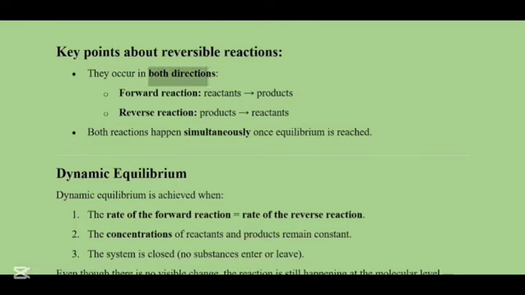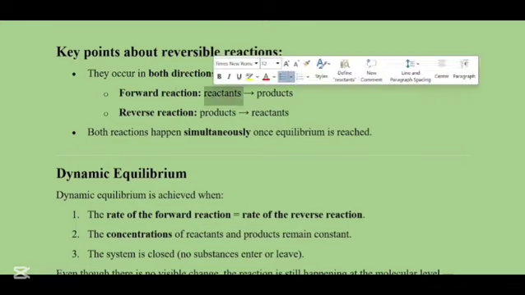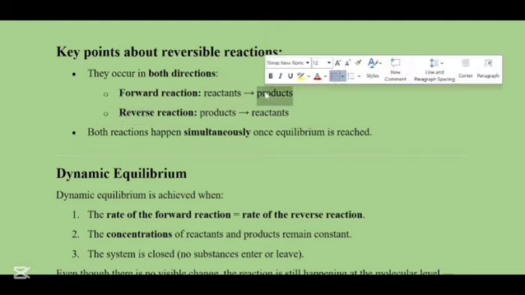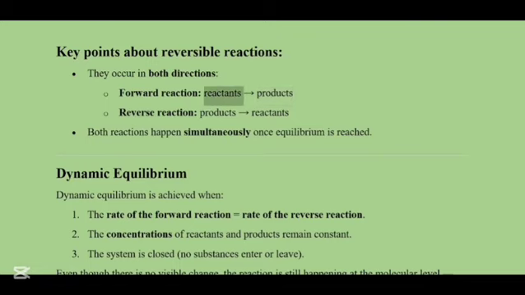The key points about the reversible reactions: they occur in both directions. This means that they have a forward reaction, which is the reactants to the products, and a reverse reaction, which is products to the reactants. Both reactions happen simultaneously once the equilibrium is reached.